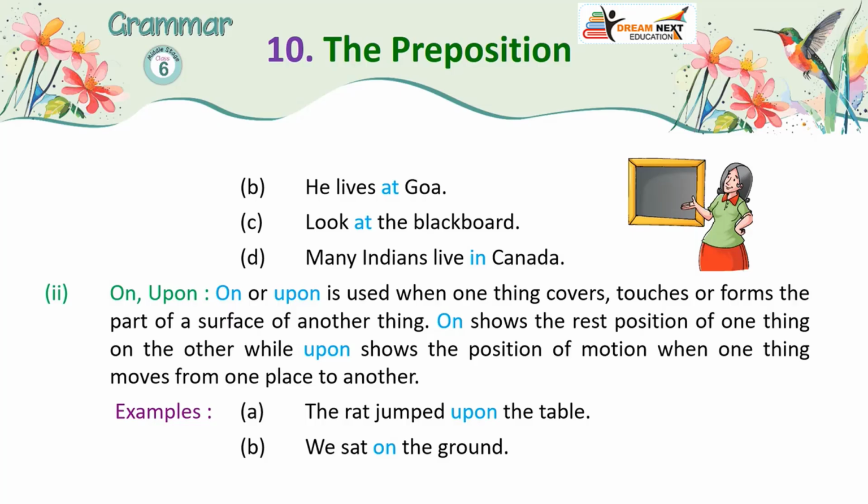2. On, upon. On or upon is used when one thing covers, touches or forms the part of a surface of another thing. On shows the rest position of one thing on the other, while upon shows the position of motion when one thing moves from one place to another. Examples: A. The rat jumped upon the table. B. We sat on the ground.